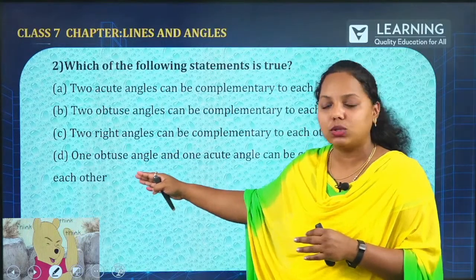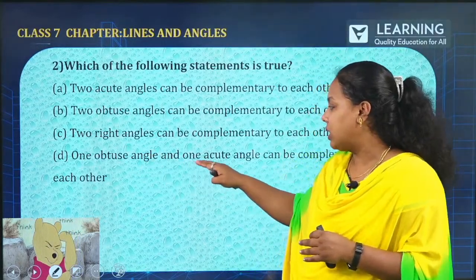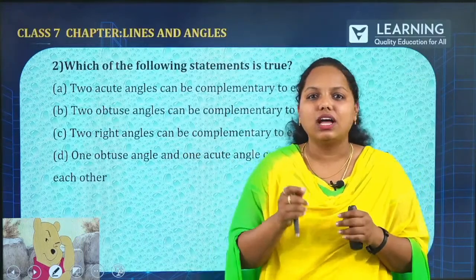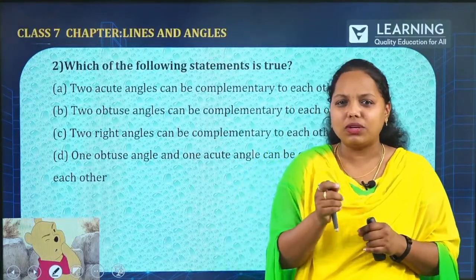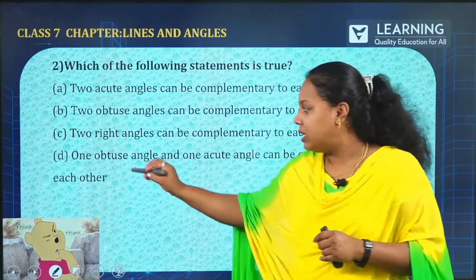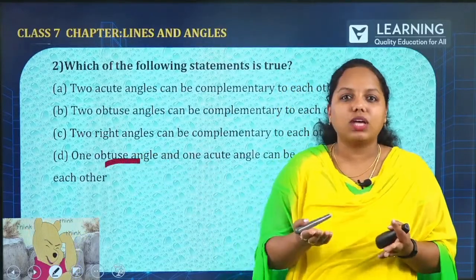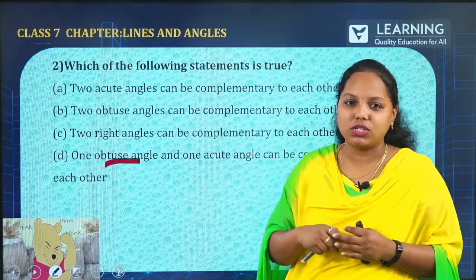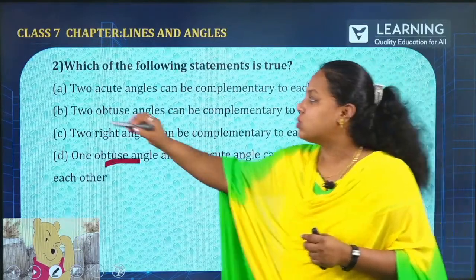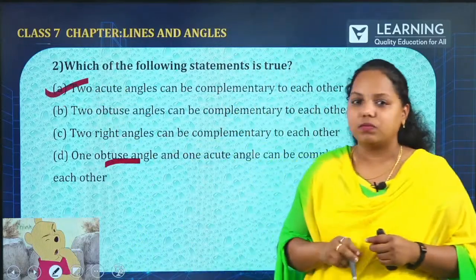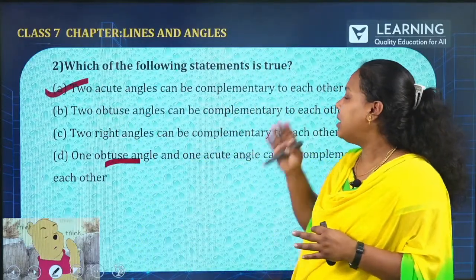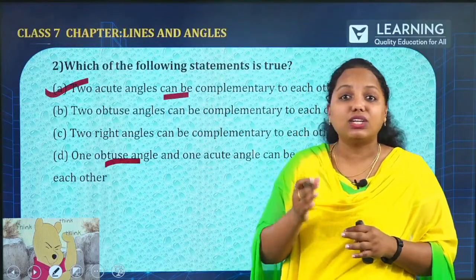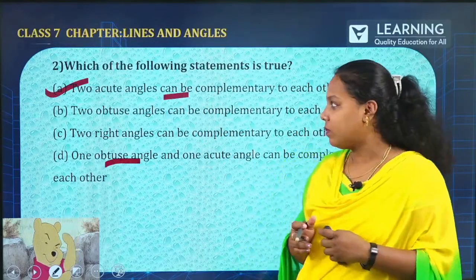How about the fourth one? 1 obtuse angle and 1 acute angle can be complementary to each other. As soon as you get the word complementary, it is 90 degree. But here, what are they telling? Obtuse angle. Obviously, this doesn't come under our word, that is complementary. So, which is the option? So, this is the option. 2 acute angles can be complementary. So, you have to remember this. It is 'can be' and it is not 'must'.